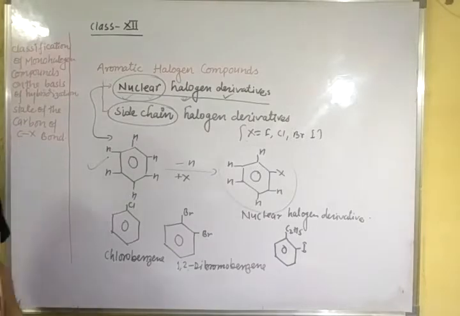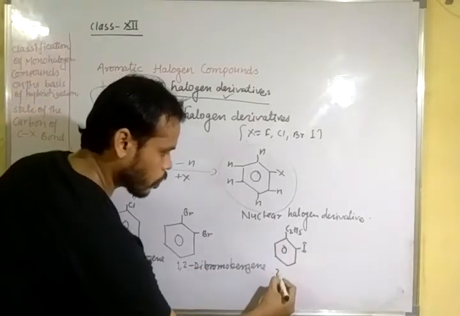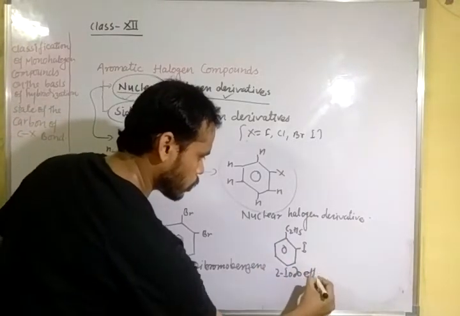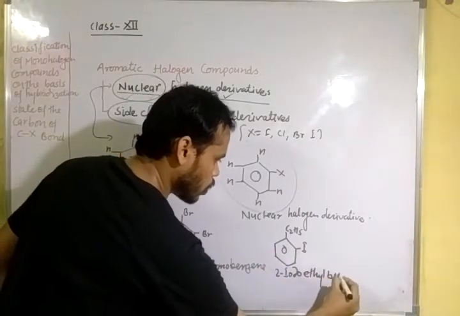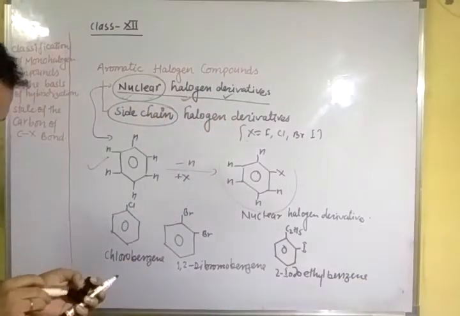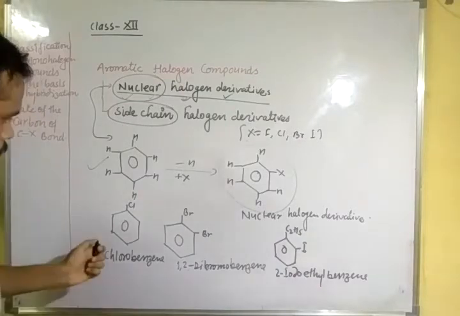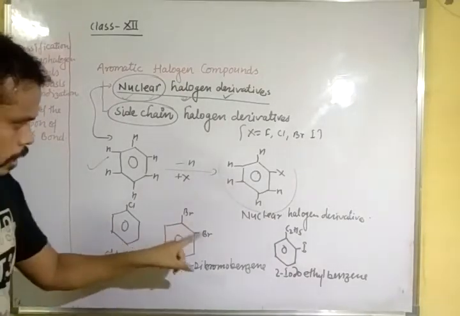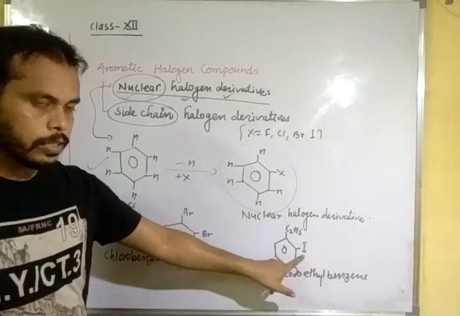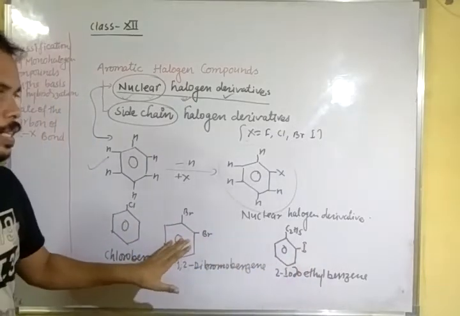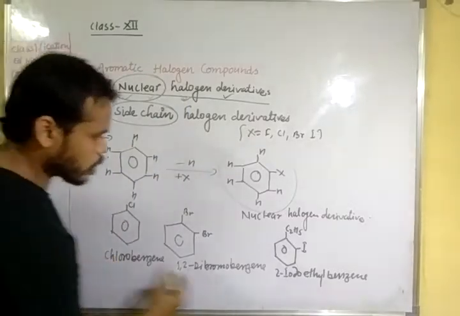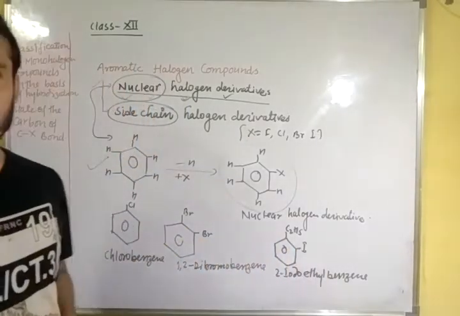The name of this compound is 2-iodoethylbenzene. In all these compounds, the halogen atom, in this case bromine, in this case chlorine, and in this case iodine, is directly attached to the benzene ring, so these are called nuclear halogen derivatives.